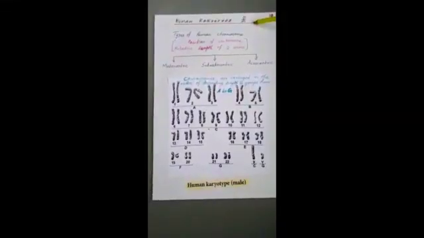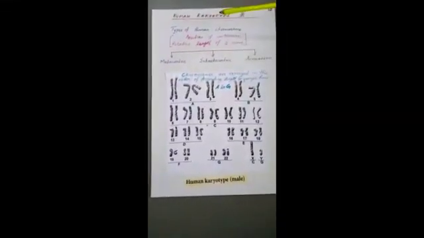Then it identifies abnormalities of chromosomes. Chromosomal abnormalities are called aneuploidy. Then it predicts evolutionary relationships between species. Then it detects genetic diseases in the human karyotype.